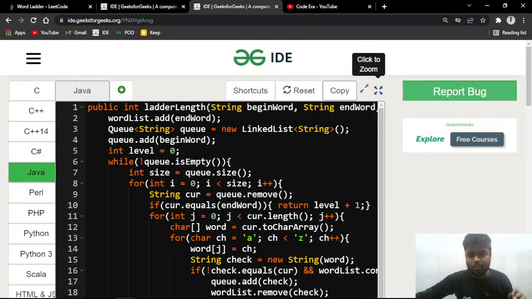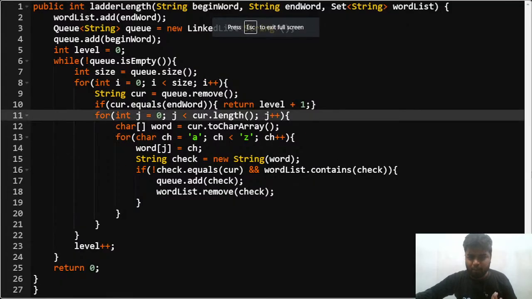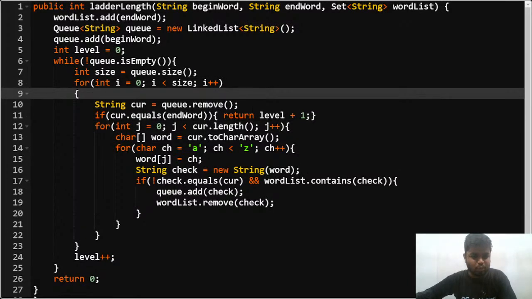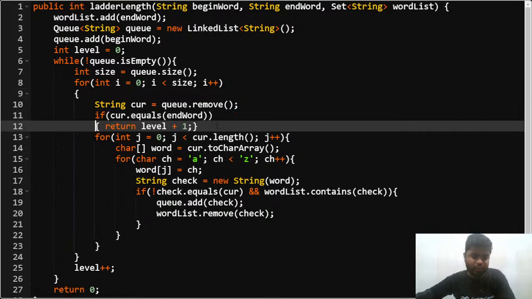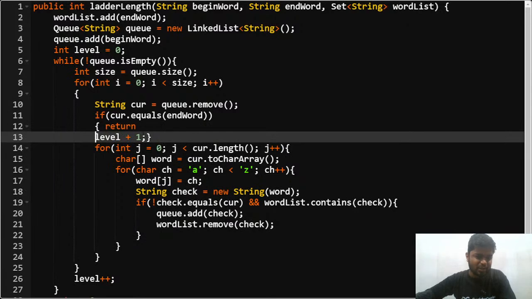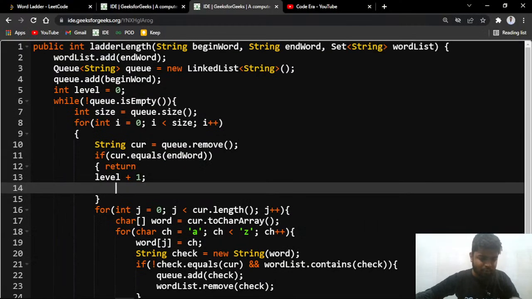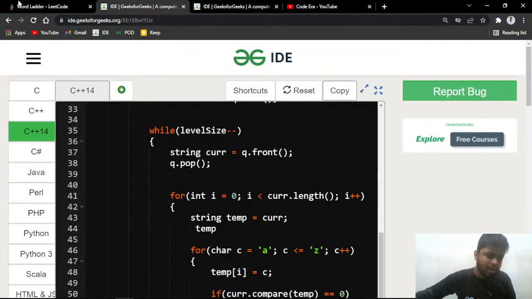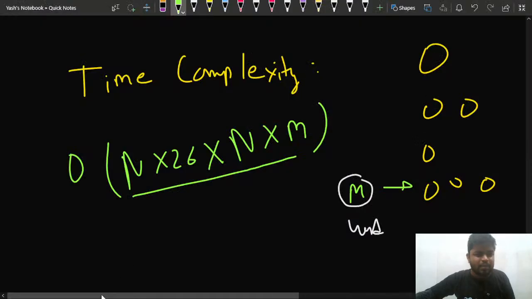This is the Java code for this particular problem. It's exactly the same. Basically, you make it and then keep removing the top. You keep checking, and if you reach the particular word, you return level +1, things like these. So it's very similar to that. You can give me a +1 in the chat if everything is clear to all of you. And that is how we do this particular problem.